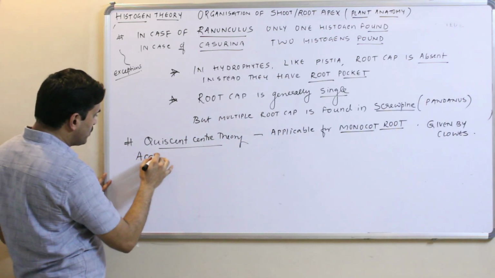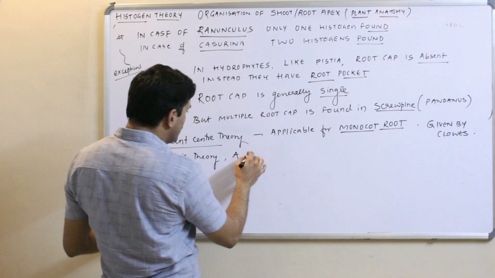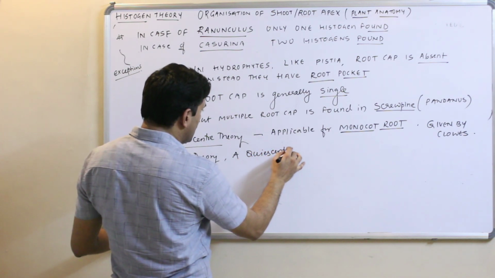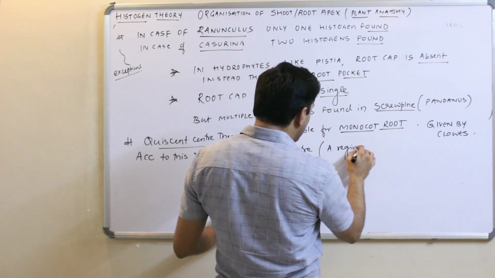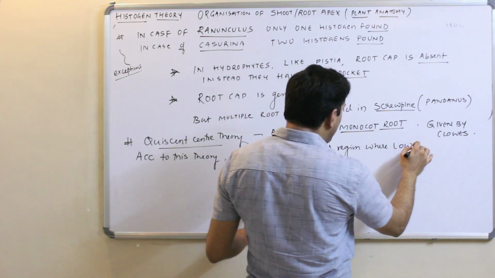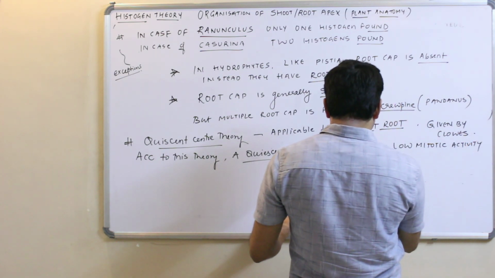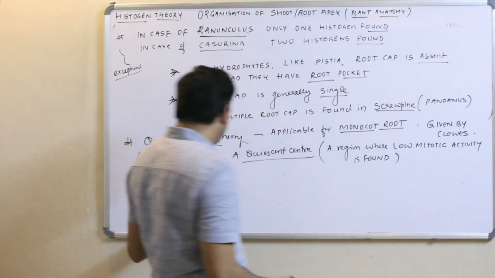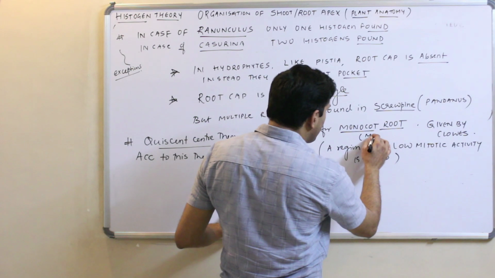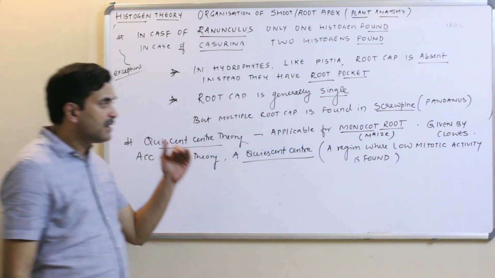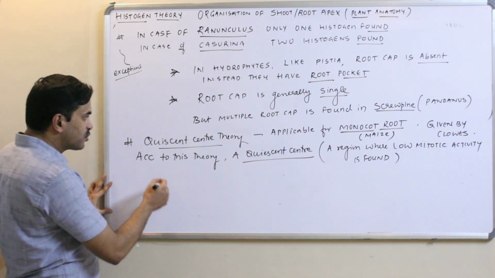According to this theory, a quiescent center, quiescent means a region where low mitotic activity is found. This theory was given by Clowes for the monocot root, especially for maize.